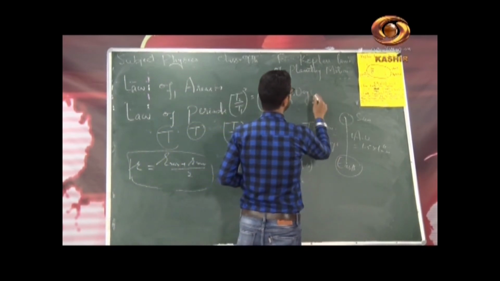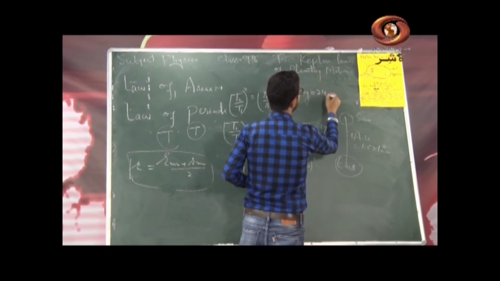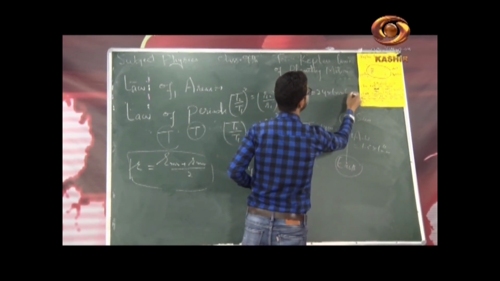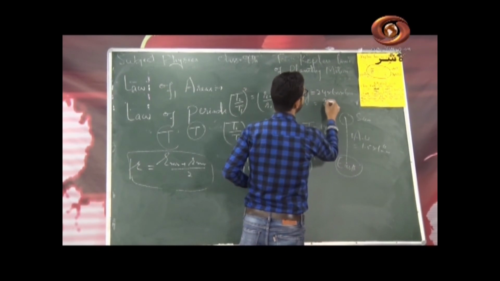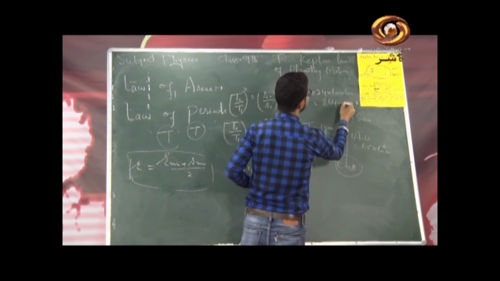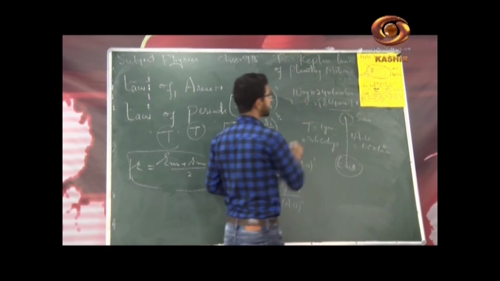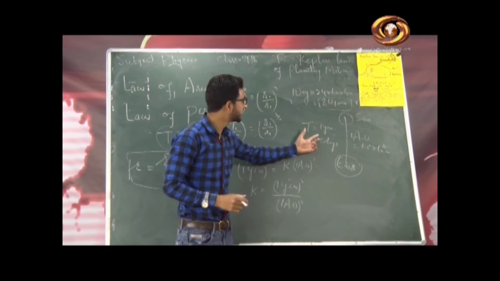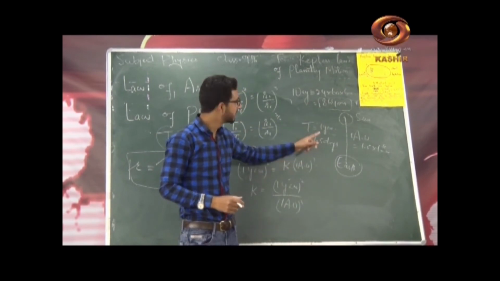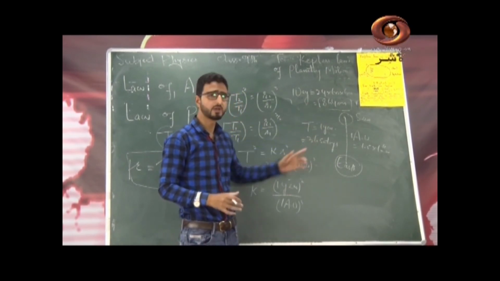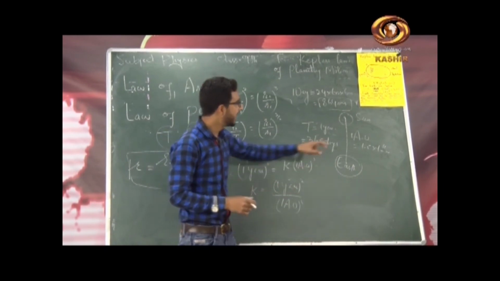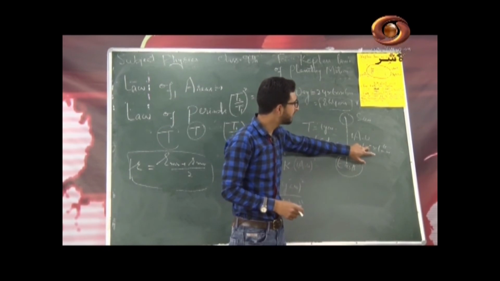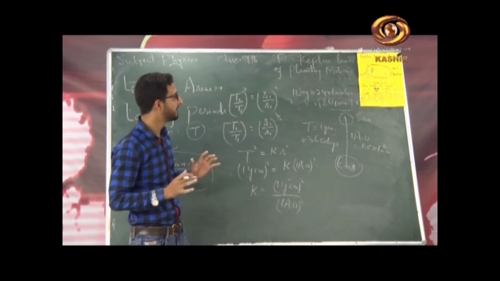1 day is equal to 24 hours. In 1 hour there are 60 minutes, and in 1 minute there are 60 seconds. You can see this is 86400 seconds. So 86400 seconds are there in 1 day. Simply you have to multiply this by 365. You will get the number of seconds in a year, because the SI unit of time is second. And I have already converted astronomical unit into meter. This is 1.5 into 10 raised power 11 meter.